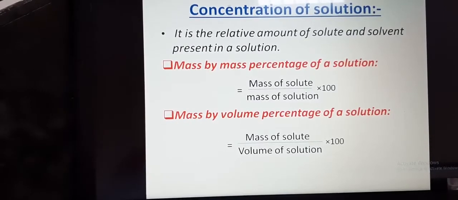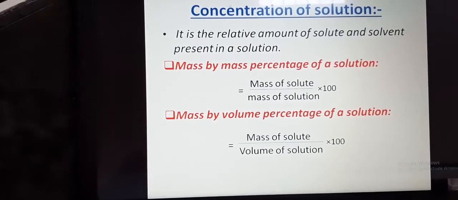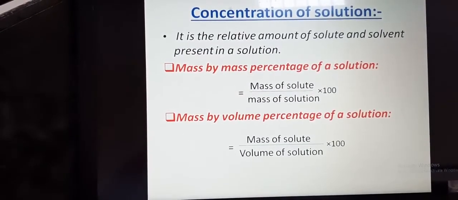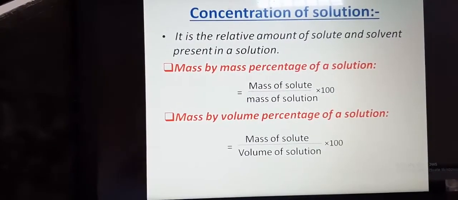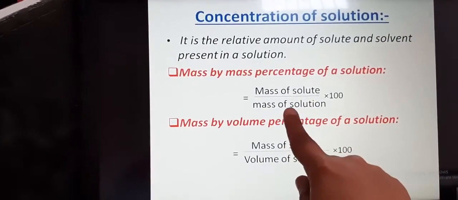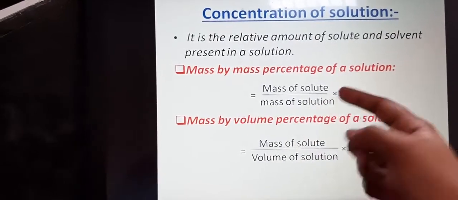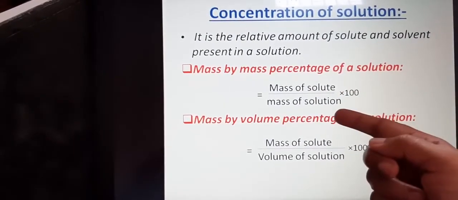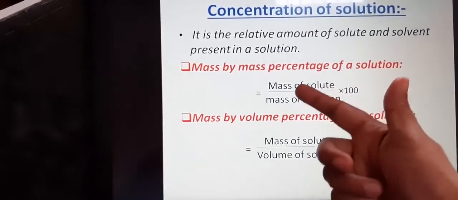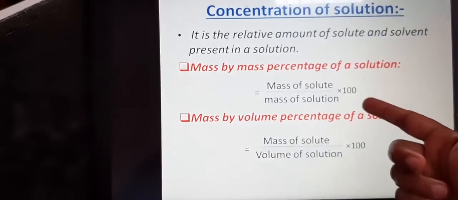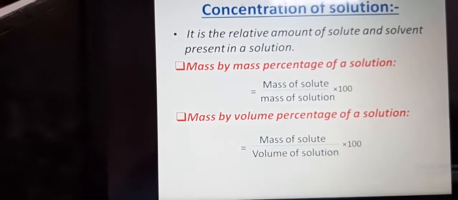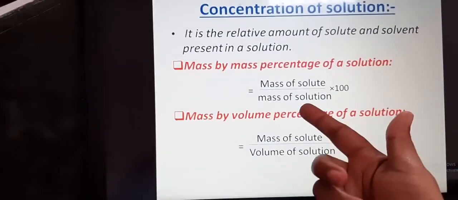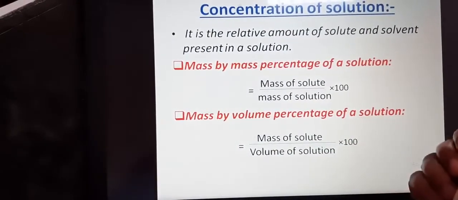In a given example, mass of solute is given and mass of solvent is given. Mass of solvent plus mass of solute is equal to mass of solution. So now you know mass of solute, you know mass of solution, so you can get the mass by mass percentage of the solution by applying this formula.